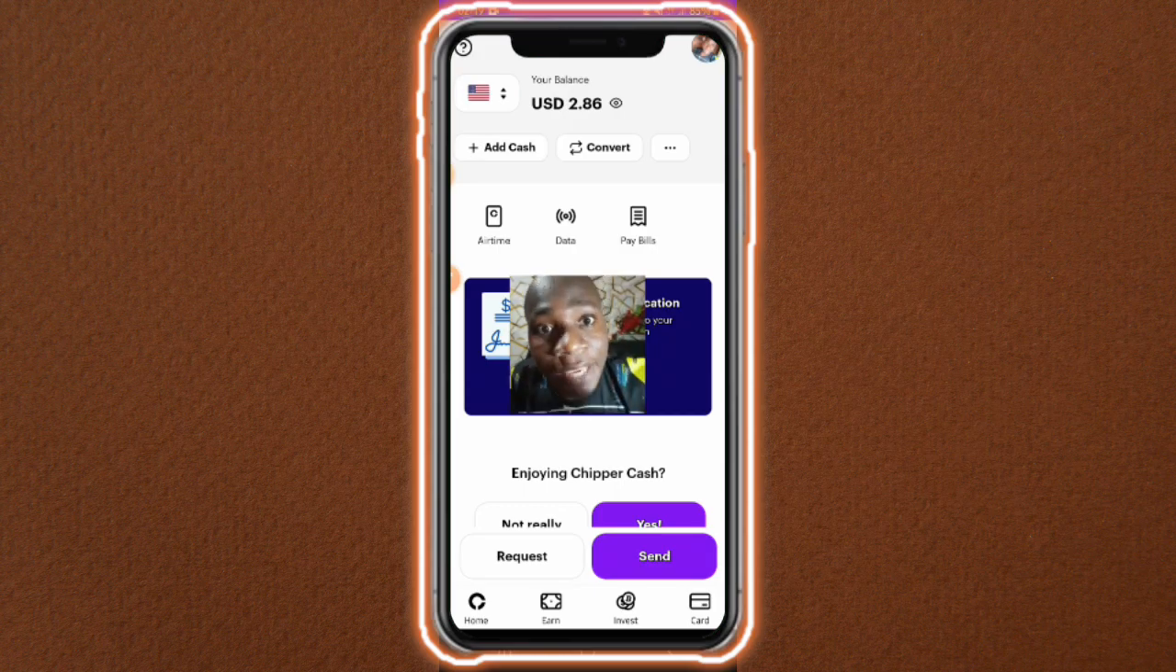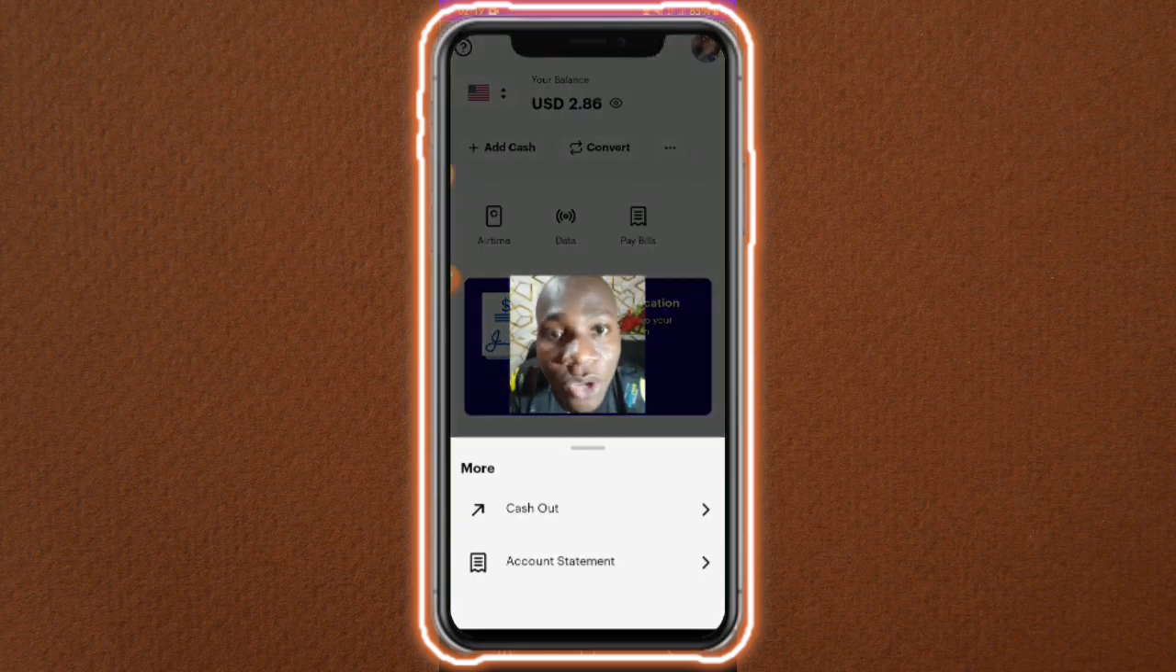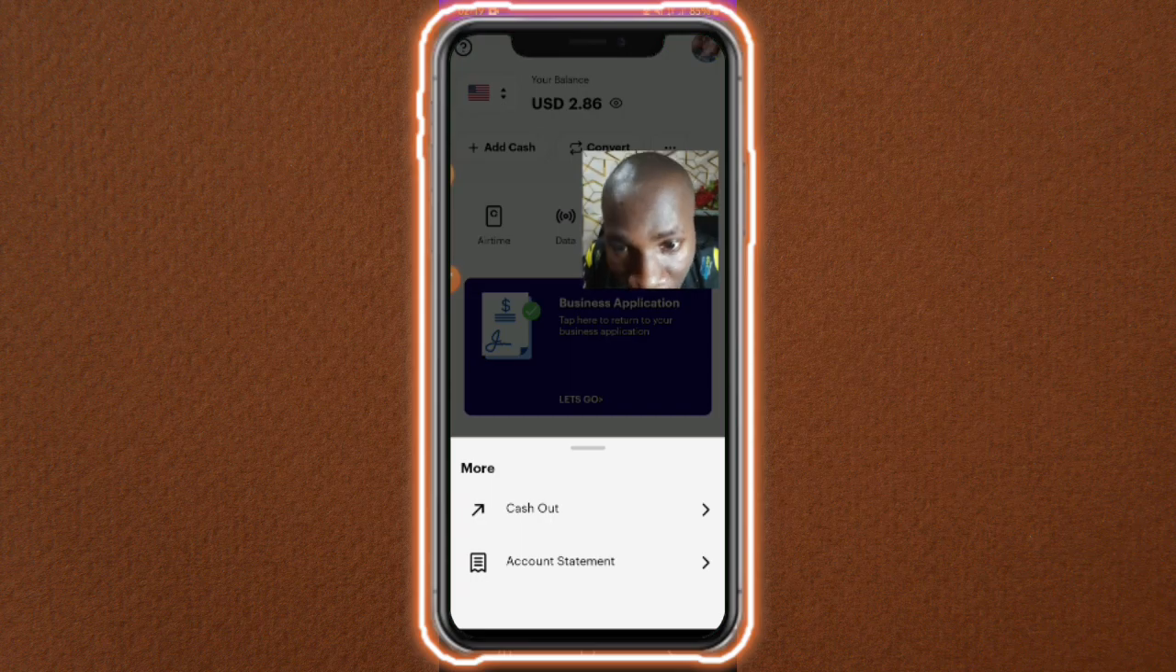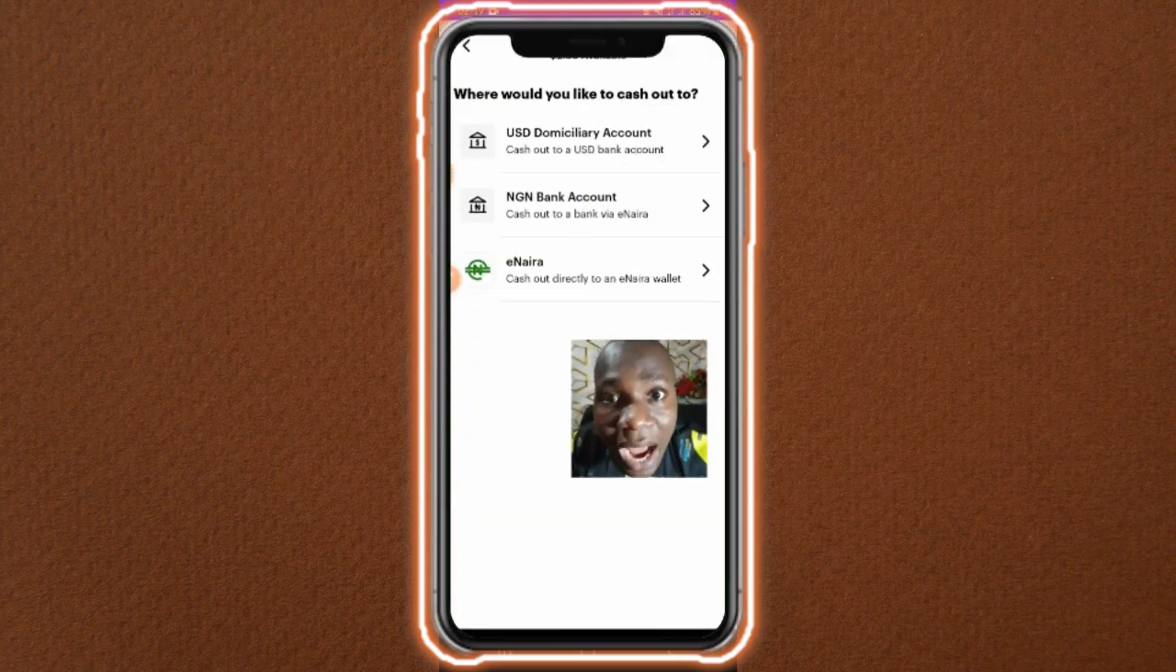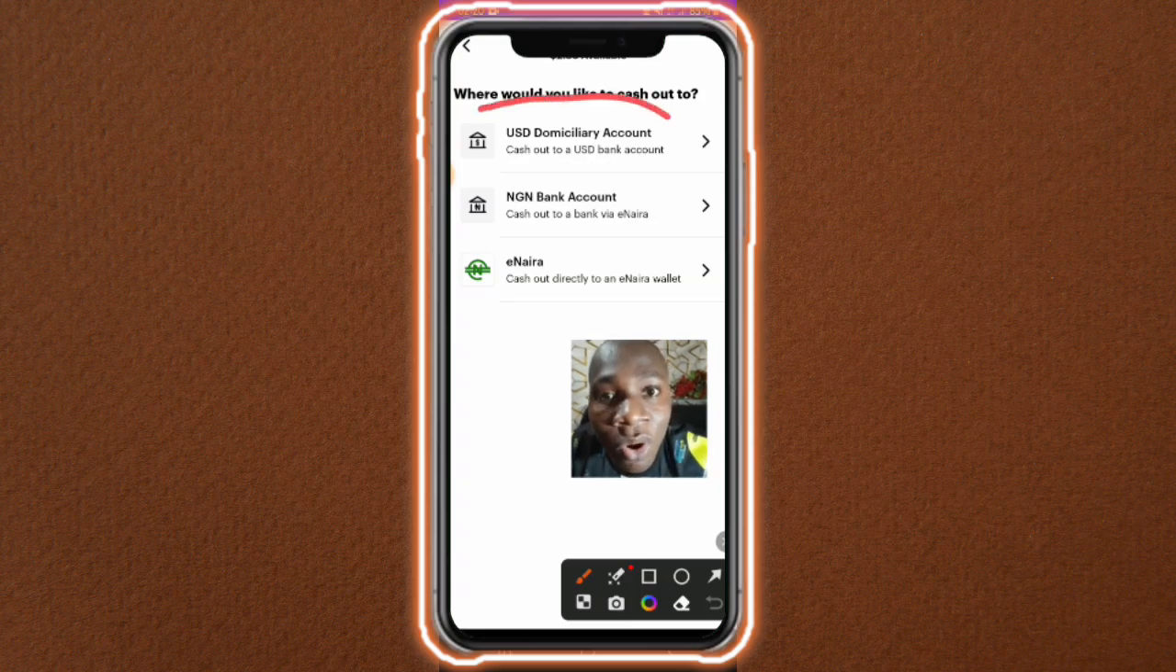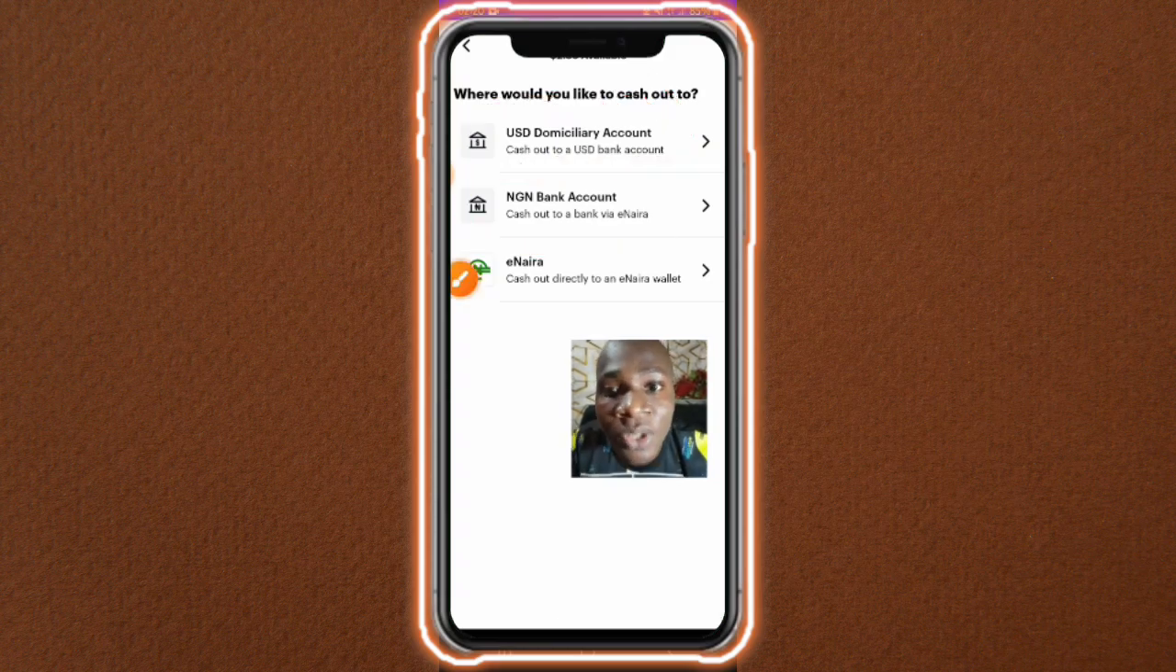So right here, if you click on these three lines, guys, you're going to see that you have an option to cash out. You have an option to get your statement. If you click on cash out right here, it simply means you want to withdraw your dollar, guys. You can see here they say where will you like to cash out to, and you can see a USD domiciliary account, NGN bank account. So you can withdraw your money here to your dollar account if you already have an external dollar account, and you can also withdraw your money here to your normal Naira bank account if you want to send your money to your Naira bank account.